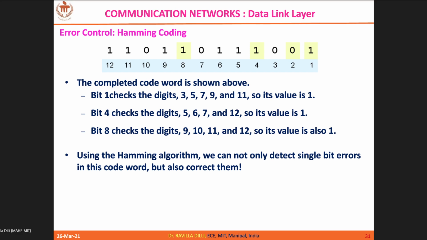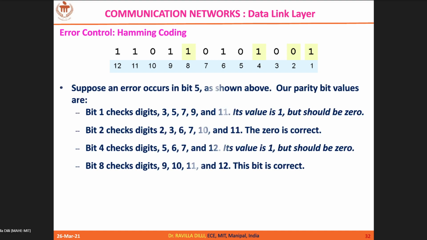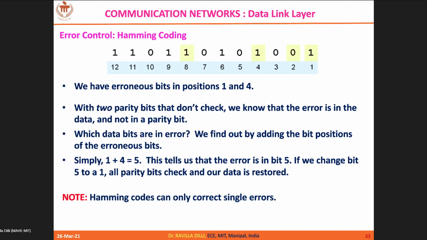So what you should do now is go to position 2. Whatever bit is present, you just flip it so that you correct it. Here the second position is 1, so you have to flip it to 0. That is how it helps you to detect the errors. In the same way, Hamming code helps you to find odd number of errors. However, it helps you to detect single bit errors.